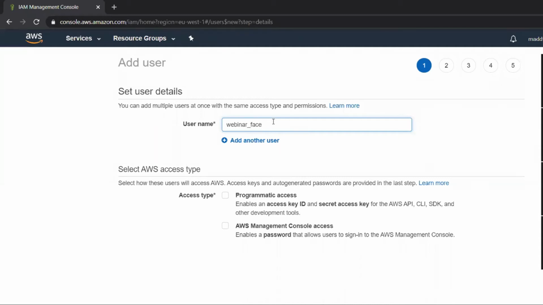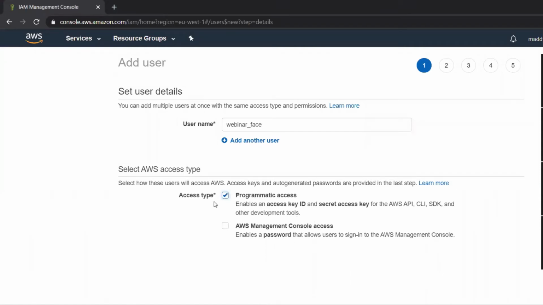After entering the username, you have to choose the access type. There are two access types here. One is programmatic access, and the second one is management console access. Management console access is through the AWS management console. But here, as we want to do programming in Python, you should take programmatic access only, not AWS management console access.